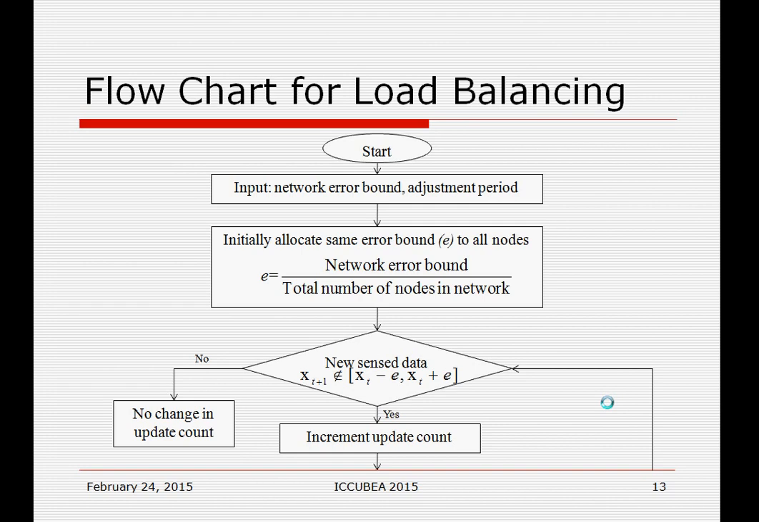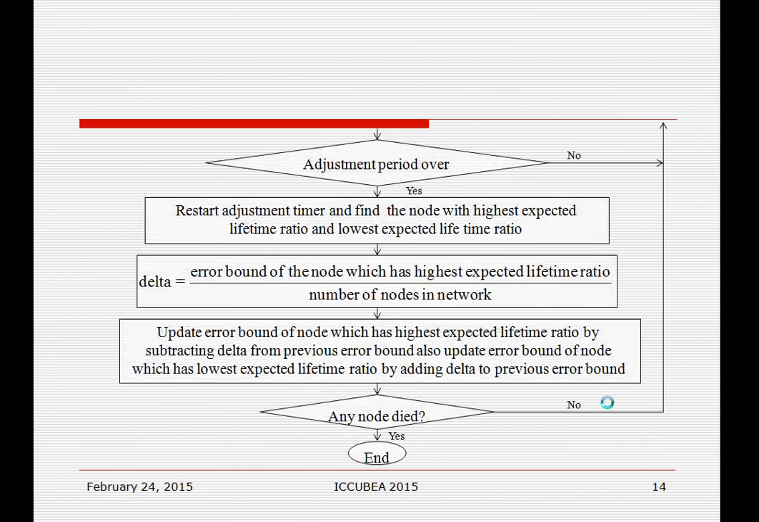If a new sensed reading is out of the interval, then this new sensed reading is sent to the base station. Otherwise, this reading is not sent. If it is in the interval, there is no need to send this reading. So if out of interval, increment the update count. Update count means how many times the node communicates with the base station. If the adjustment period is not over, then the sensing process continues. If the adjustment period is over, then